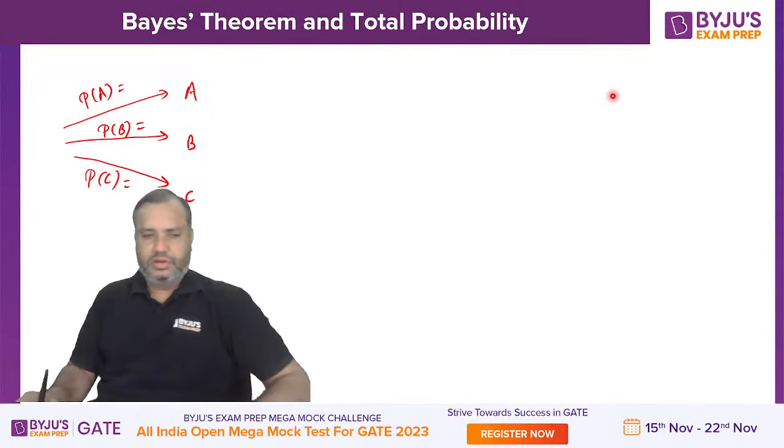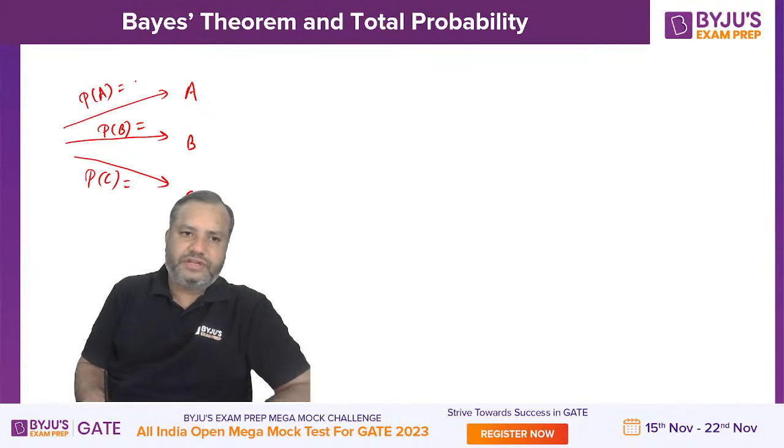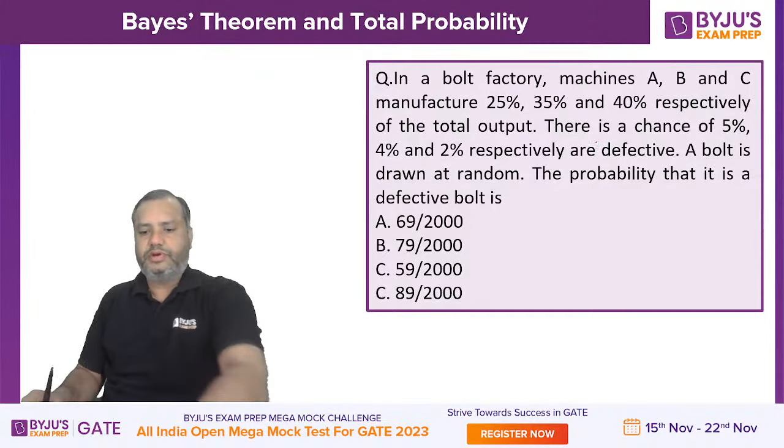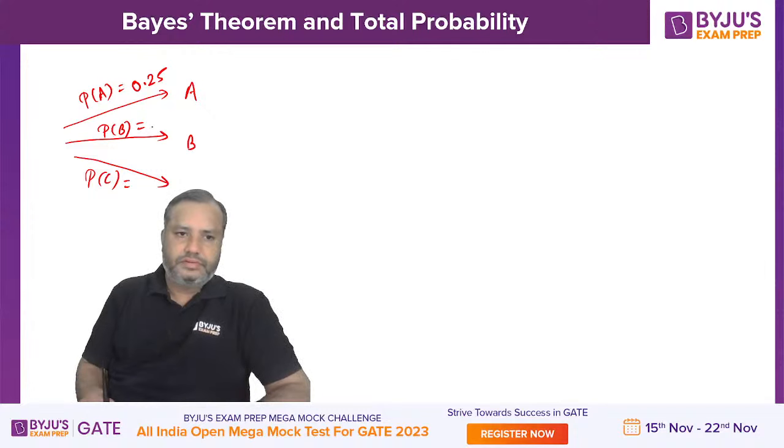So machine A contributes 25% of production, 0.25, then 0.35 and 0.4.